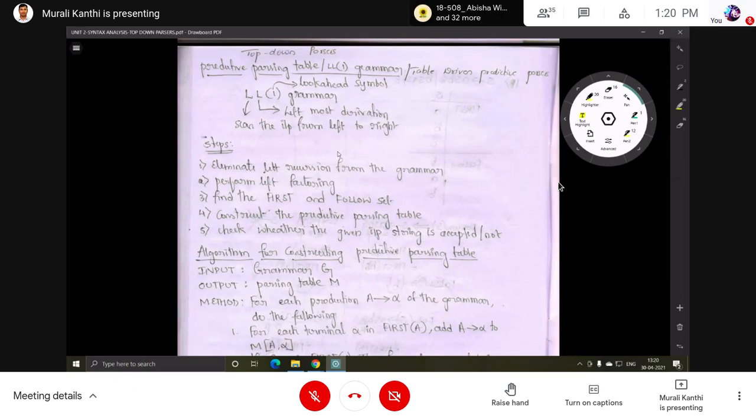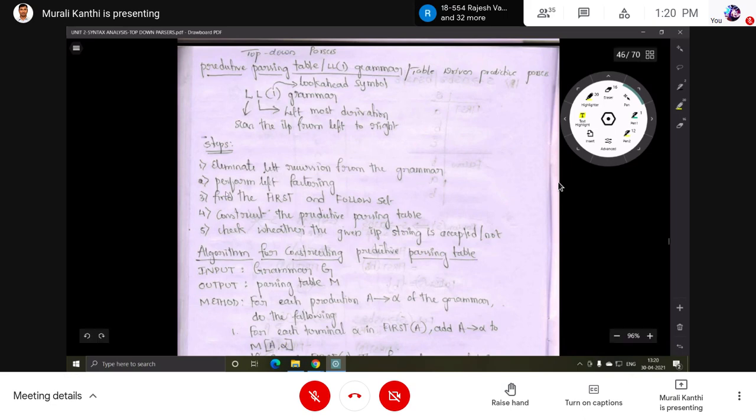In the grammar, left recursive productions are there. Removing does not mean deleting the production, but converting it to a non-left recursive production. That is simply eliminating left recursion from the grammar. That is the first step.